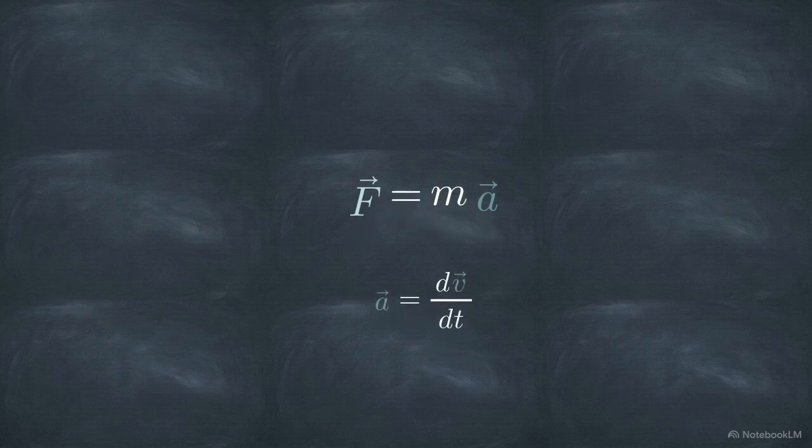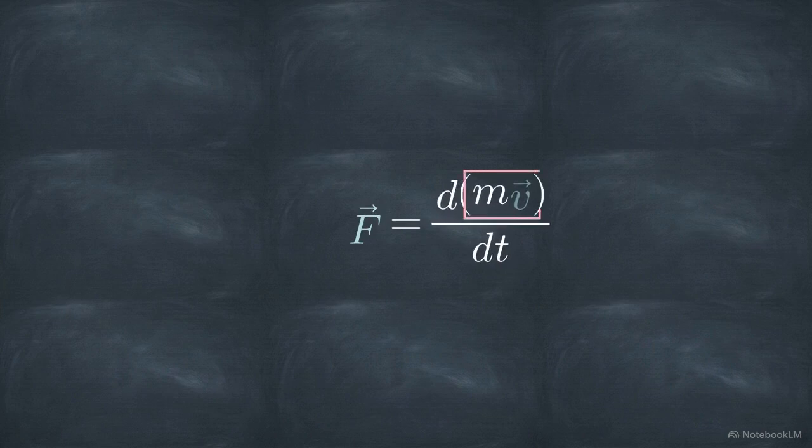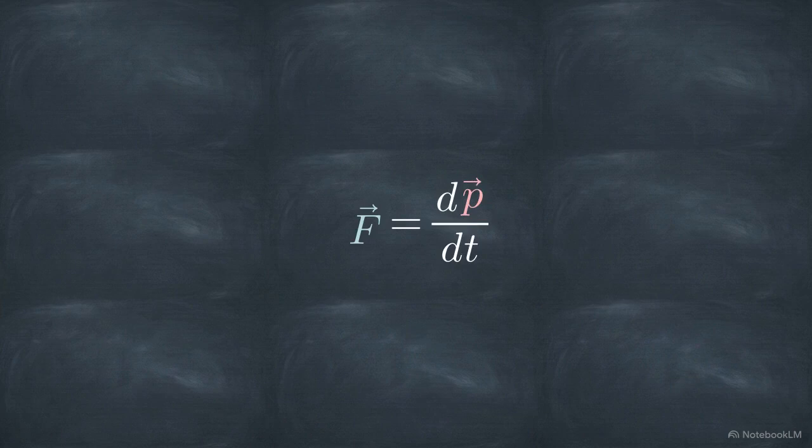Expanding acceleration, we rewrite this as mass times the derivative of velocity. In classical mechanics, mass is constant, so we pull the mass variable inside the derivative function. This isolated term, mass times velocity, is defined as linear momentum, p. Substituting this back establishes a new rule. Force is the rate of change of momentum. Because velocity dictates direction, momentum adopts that exact sign as a vector quantity.